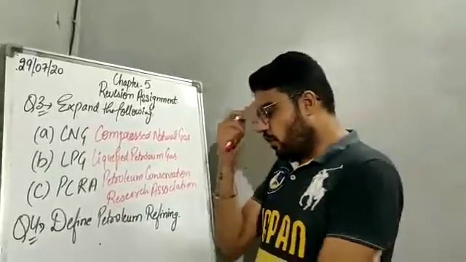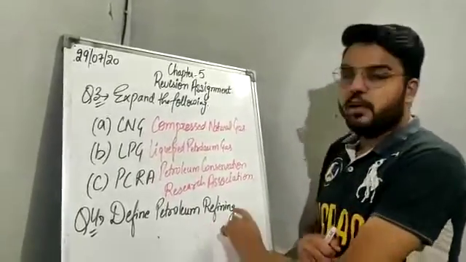Now we will move on to question number 4. Define petroleum refining.